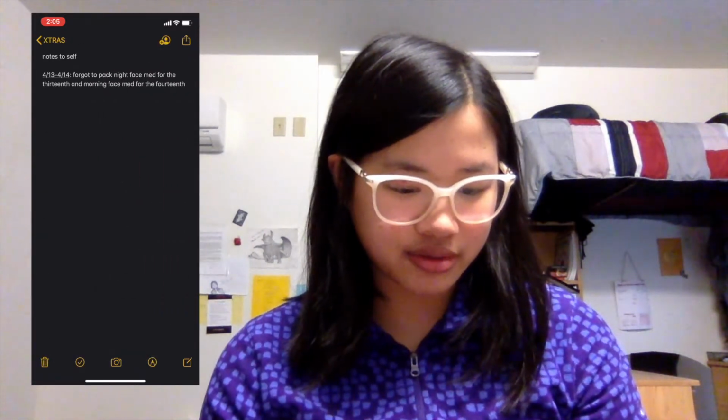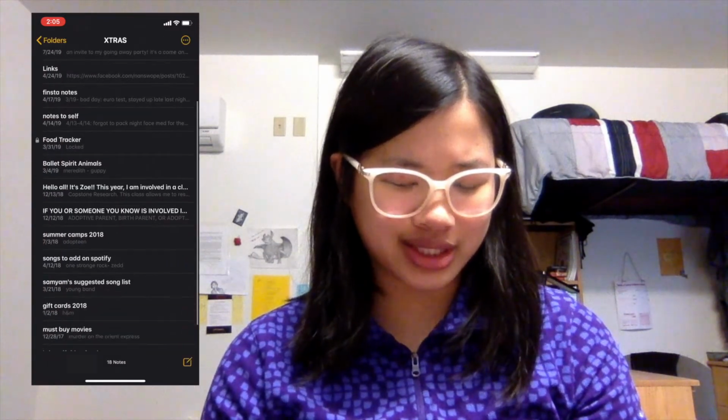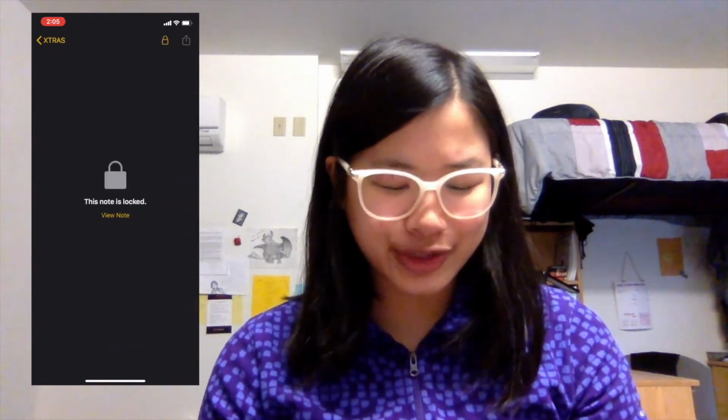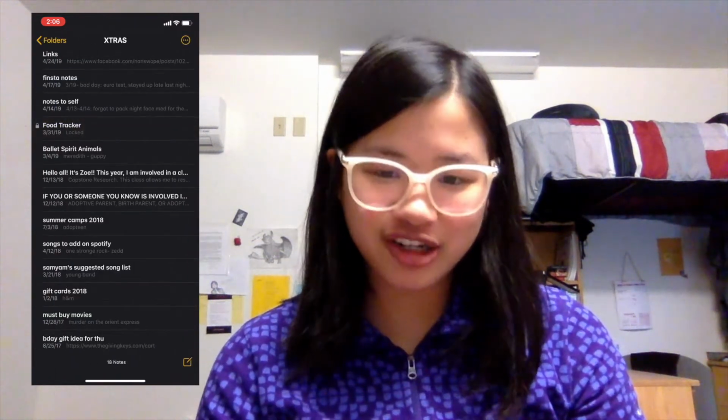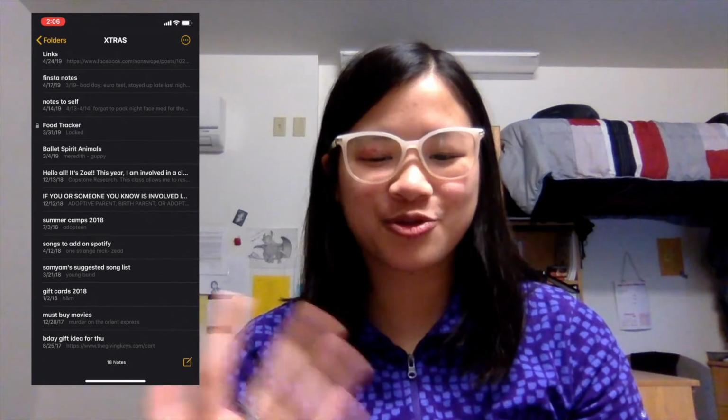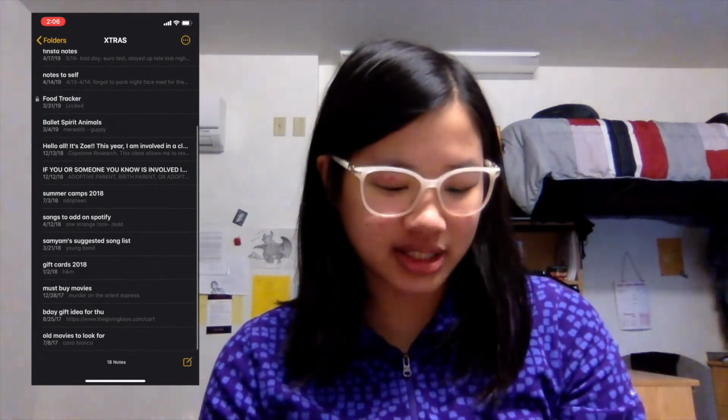And then this is notes to self. I don't really know what that is. I used to track what I eat, so that's what this food tracker is. I don't really do that anymore. I kind of just try to eat healthy to the best of my abilities.